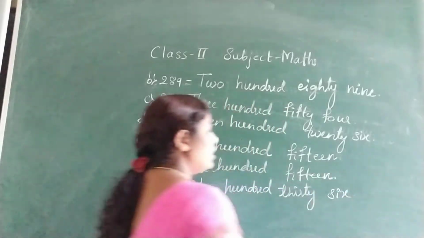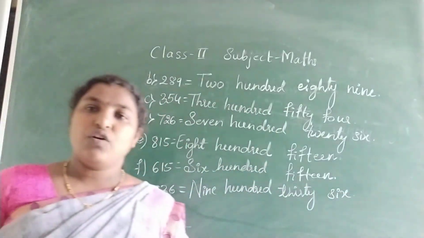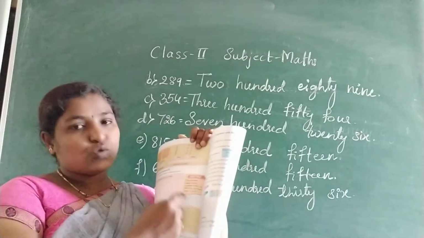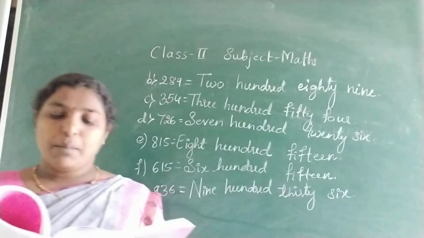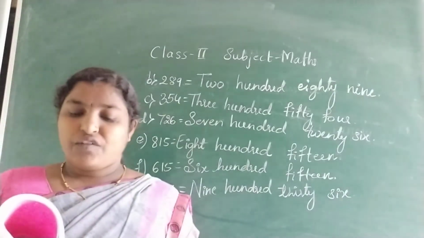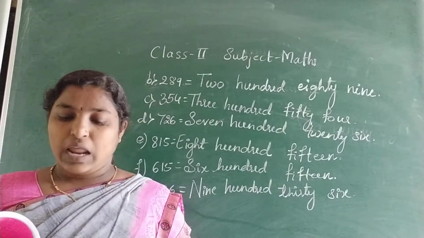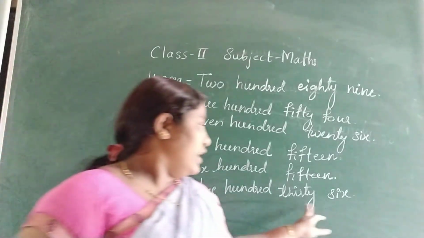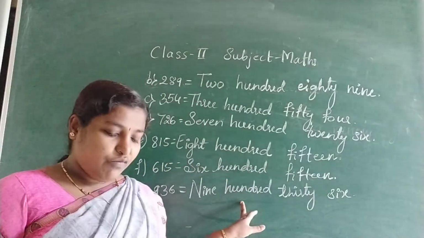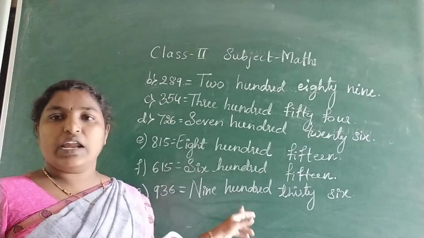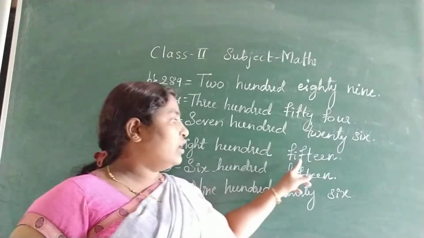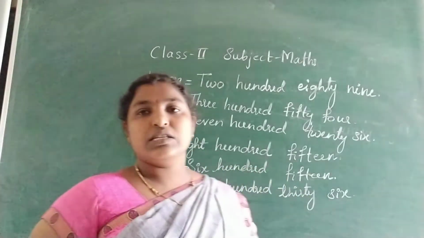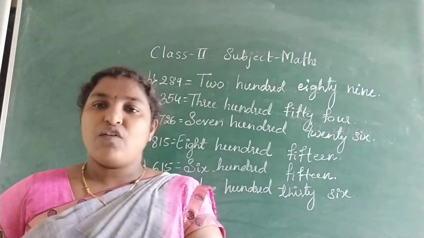936. Okay, this is the number name for given numbers. Next, fact file. There is a small box. This one you read. The number name of any number from 1 to 999 does not have the letter A in it. See, we are writing spellings. So, number names from 1 to 999, there is no letter A anywhere. Except A, the remaining letters are there. So, this is one piece of information.